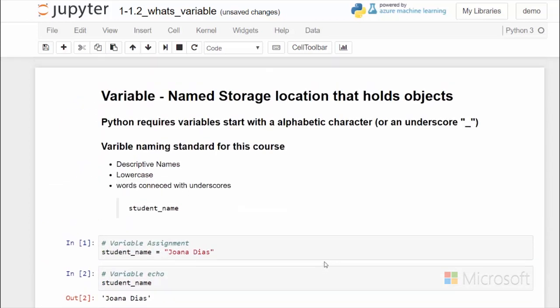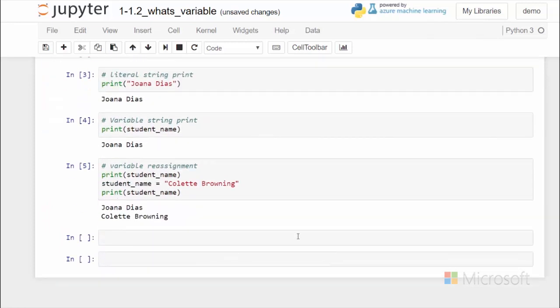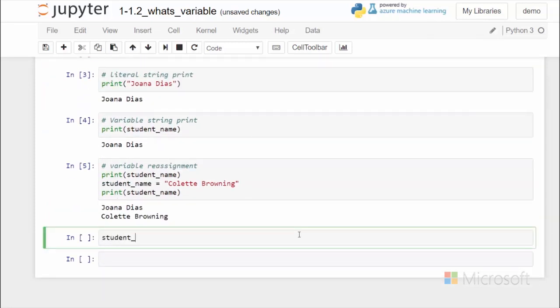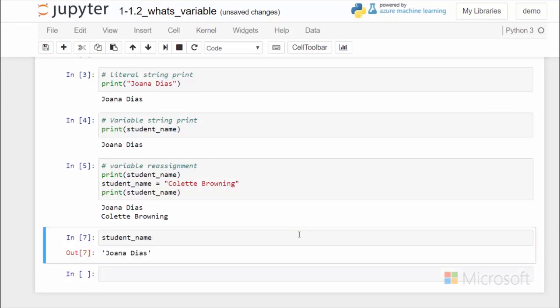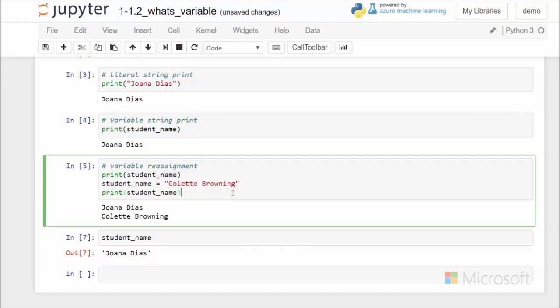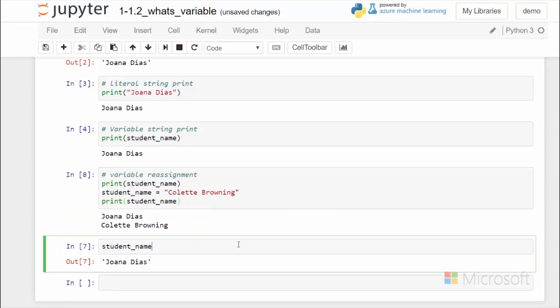If we go back up to the top, we can rerun this cell and reinitialize the variable. And then we can check for the value now in student_name. Now it is Joanna, and we can see that if I rerun this previous cell and then rerun the student_name again, it'll change back to Colette.